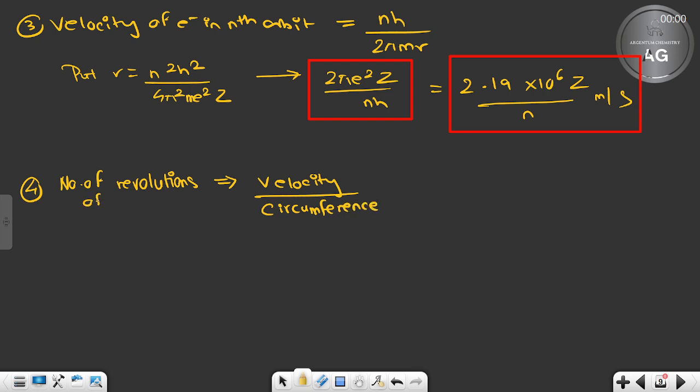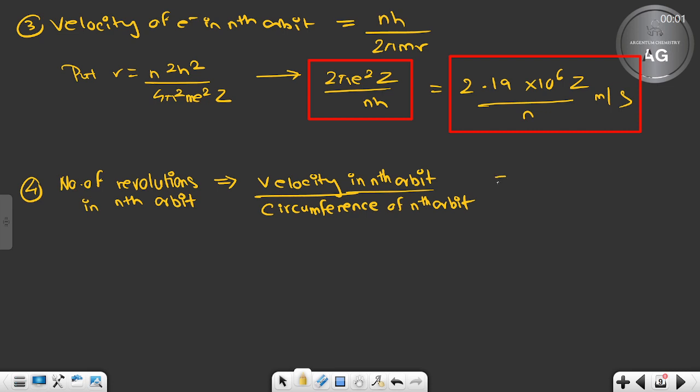In the nth orbit, it is the velocity in that nth orbit by the circumference of the orbit. Clear?